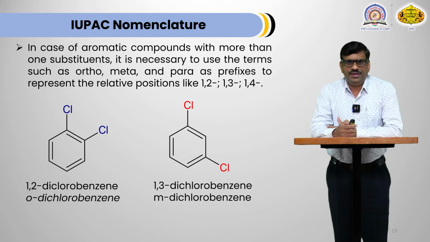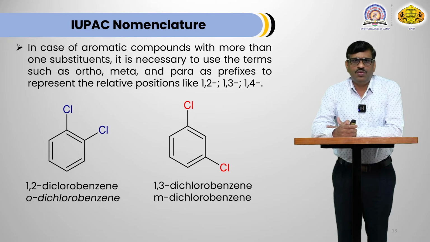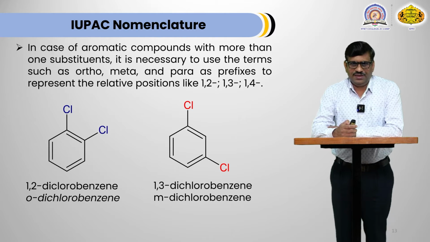Now let's see here. In the case of an aromatic compound with more than one substituent, it is necessary to use terms such as ortho, meta and para as prefixes to represent the relative position, like 1, 2; 1, 3; 1, 4, etc. Let's see the first example.